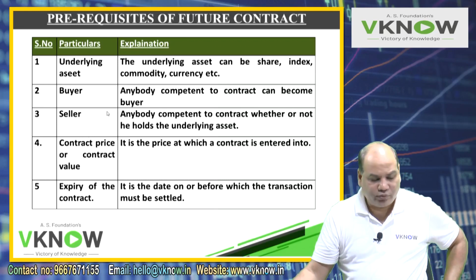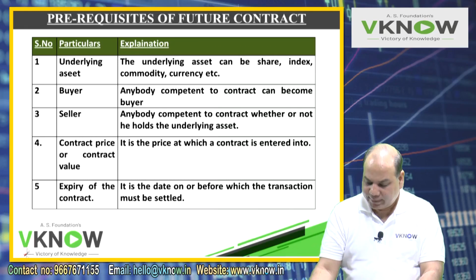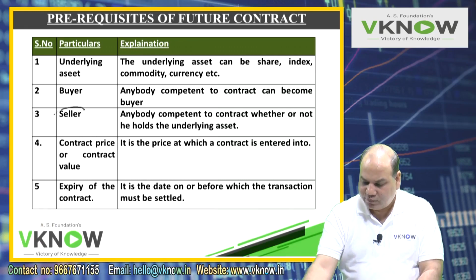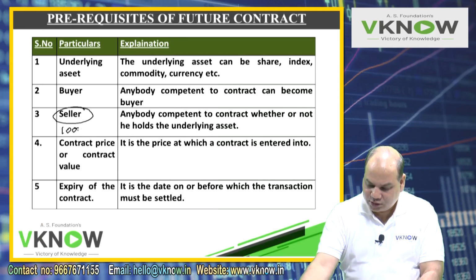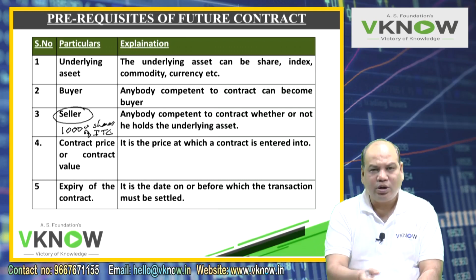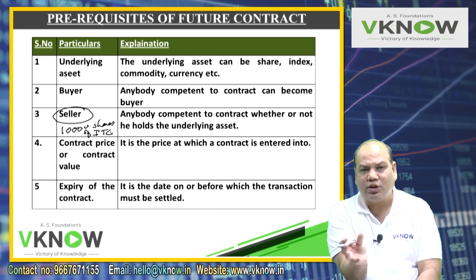And then one important thing which many students should know at this stage only: if you want to sell future, you don't need to own the underlying asset. The student will ask this question, I want to sell 10,000 shares of ITC company, but I don't have them. How do I enter into a future contract to sell 10,000 shares of ITC? You can, you don't need to own the underlying. You are not entering into a transaction to sell the share.